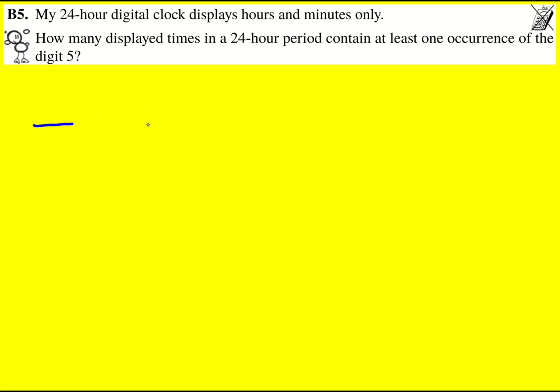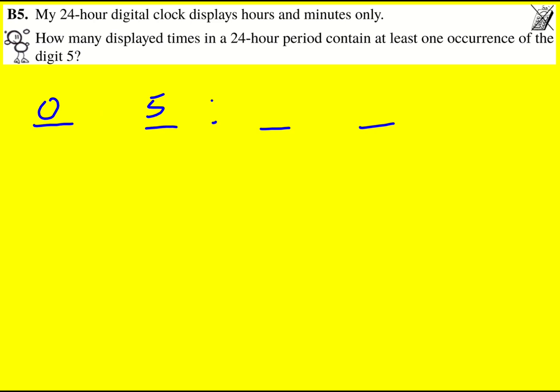When I first did this question, I tried to treat it as an arrangements question where all the different places that 5 could go. But to be honest, it was quite messy and I think I made a mistake along the way. So I'm not going to talk about that method. Instead, I'm going to talk about a much better method, and that is to consider the hours and then the minutes and sort of just build up a picture of what's going on. So let's have a look at when it's 5 o'clock in the morning.